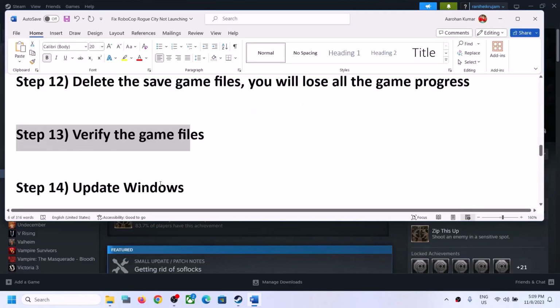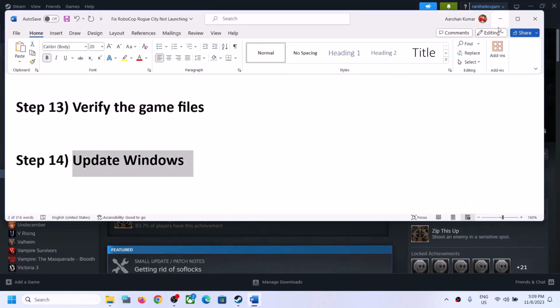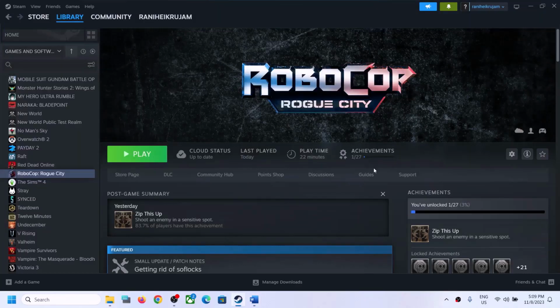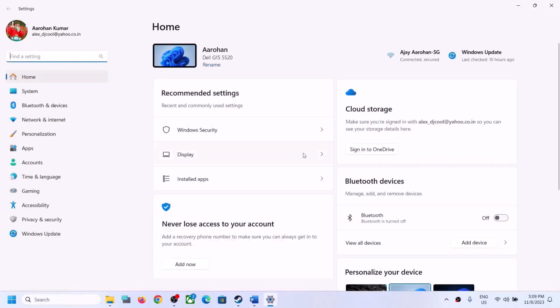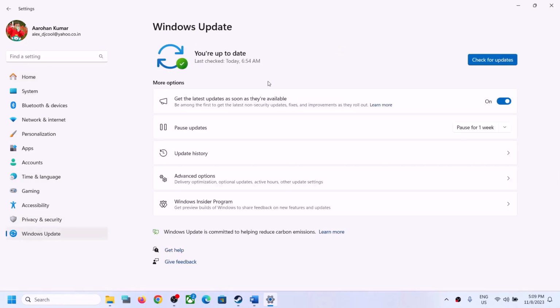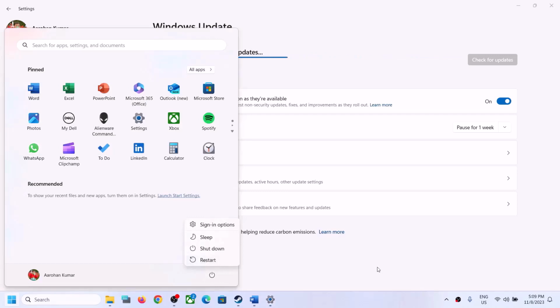Now the next step is to update Windows to the latest version. Now this is very important. So open Windows settings and then go to Windows Update or Update and Security and then click on check for update. Once all the updates are installed, restart your computer and then launch the game.